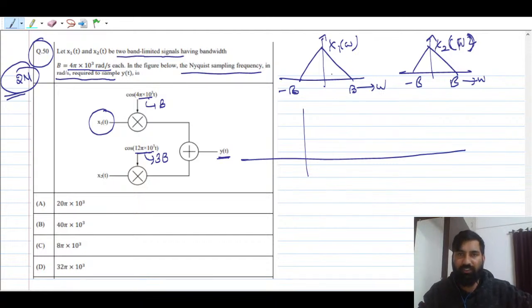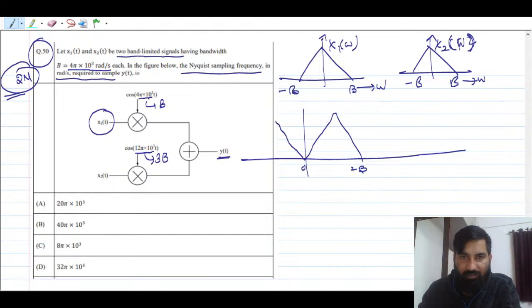So if you're going to shift this to the left, you have to add b, right? If you add b here, it becomes 0, and this will be shifted to 2b. So 0 to 2b. Forget about this 4 pi and all, 0 to 2b. Next, this will be shifted like this. This is 1.